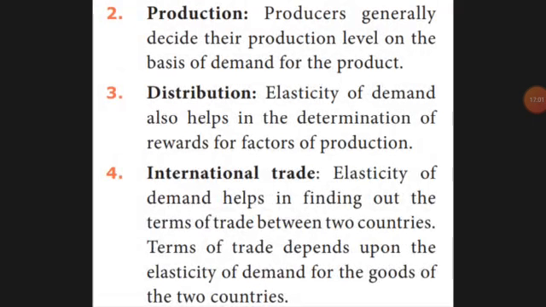Next, distribution. Production may be in one state while demand is in another state. For example, in Tirupur they keep manufacturing cloth, and the demand for that product is worldwide. So distribution factors also determine the price. Next, international trade, from one country to another.